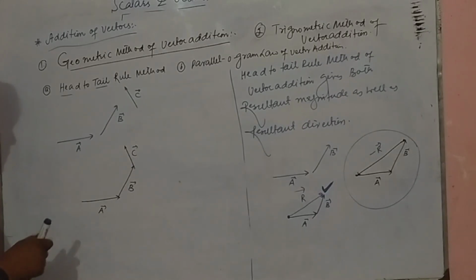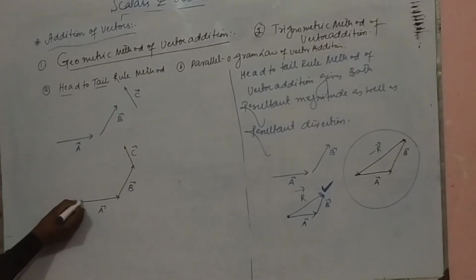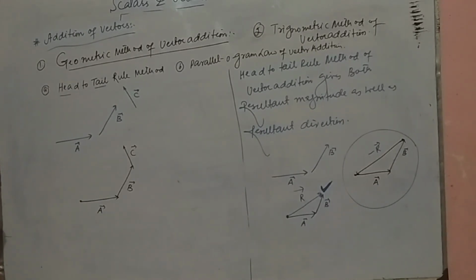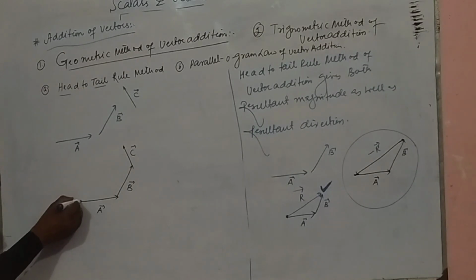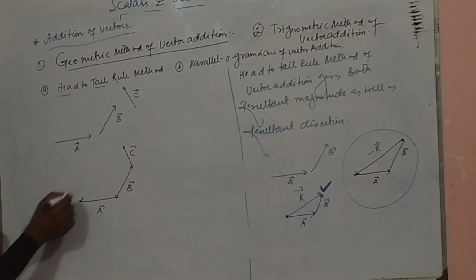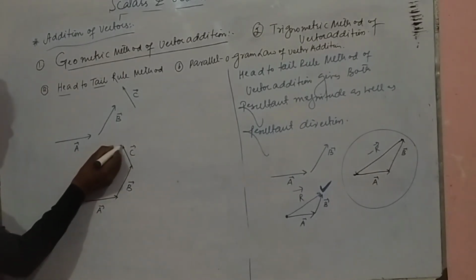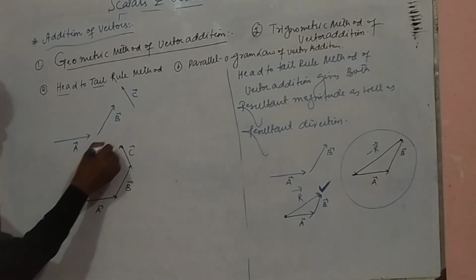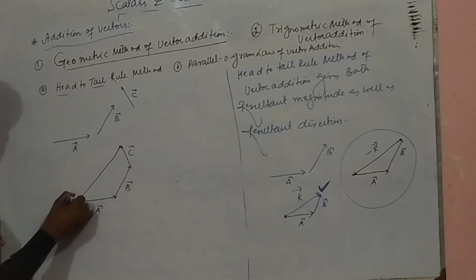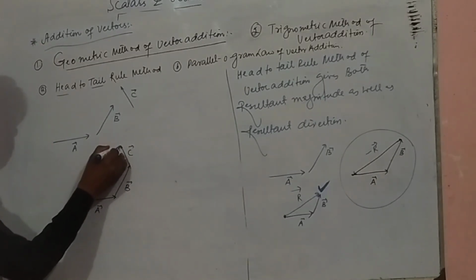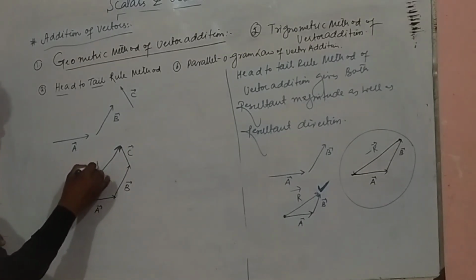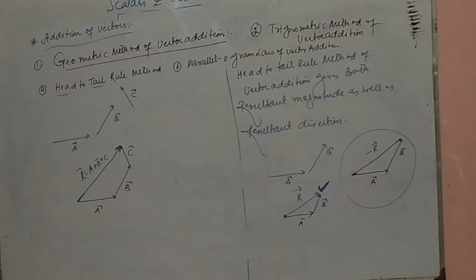Then we have to make the resultant. Again, the resultant is started from the first vector, which is started. So the resultant will start from this point, and we have to end the resultant at this point where the last vector is ended. So this is the point, this will be the resultant, and the resultant will be A plus B plus C. This is the resultant of these 3 vectors.